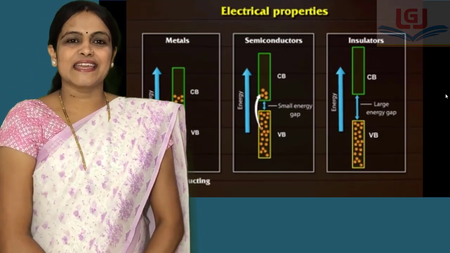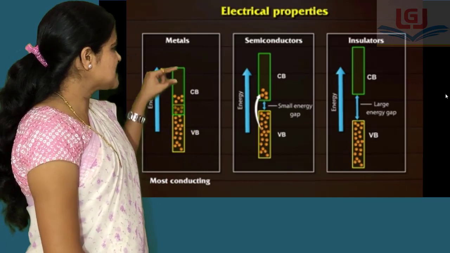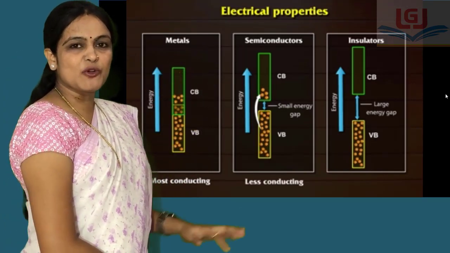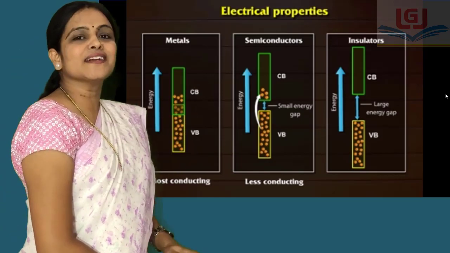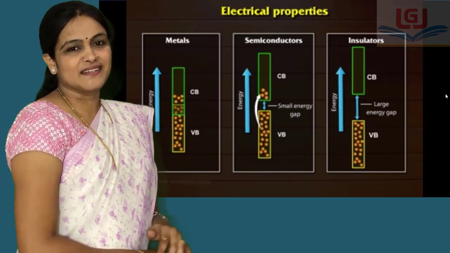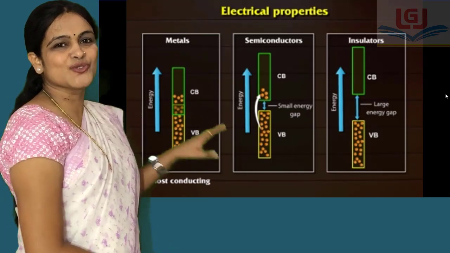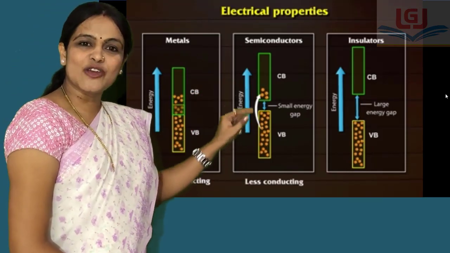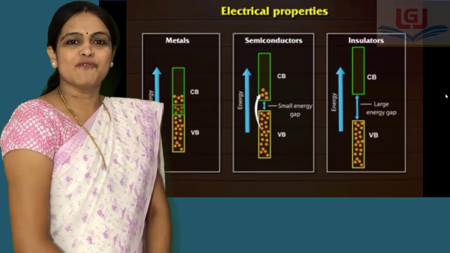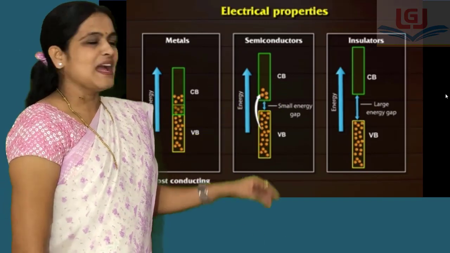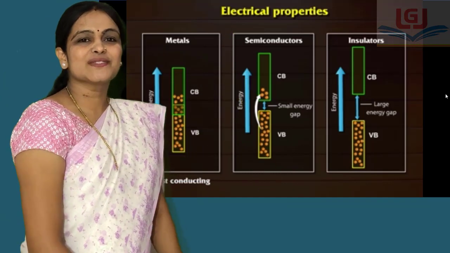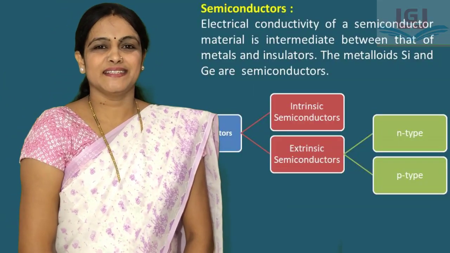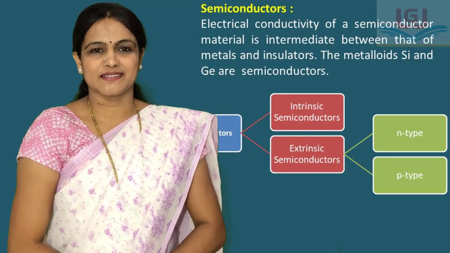While in case of semiconductors, there is small energy gap, so some of the electrons can be promoted and therefore they can conduct electricity, but their conductivities are less than those of metals. In case of insulators, electrons cannot be promoted from valence band to conduction band, and therefore insulators do not conduct electricity. Now we discuss in detail about semiconductors.